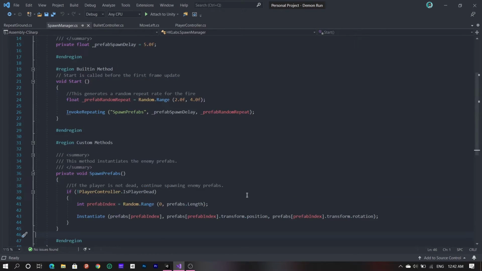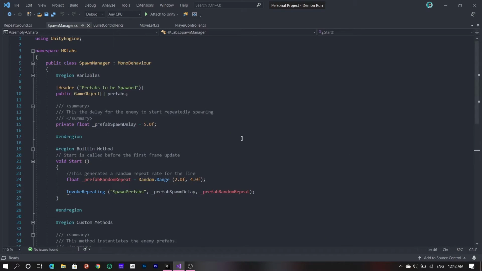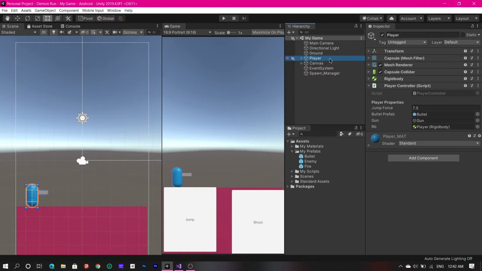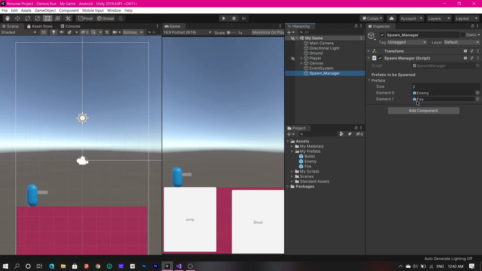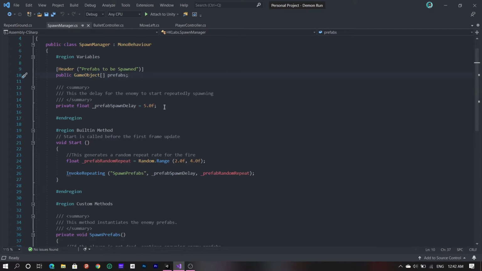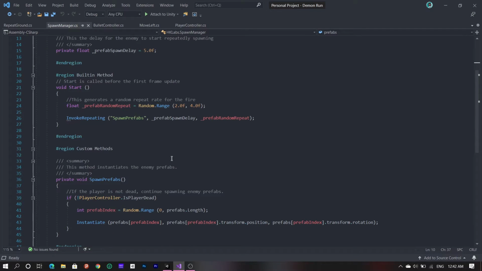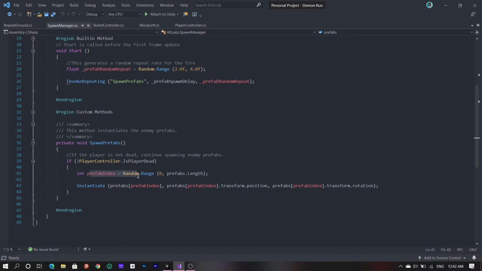Spawn manager. Now this is a little interesting. Here's where I'm using an array of the prefabs to be spawned. In this array, I have stored the two prefabs that I want, enemy and the fire. Now, this is how you get things to randomly instantiate. First of all, this is where we're controlling that.